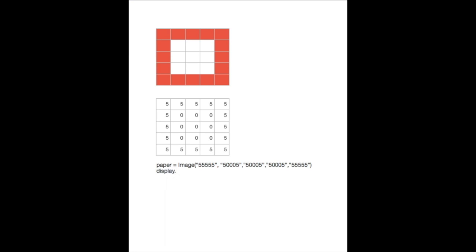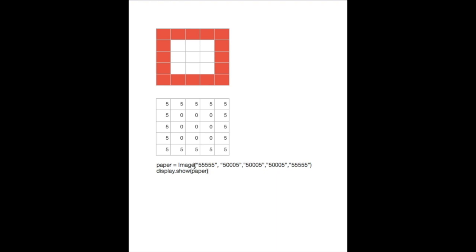That's all well and good, but that's created my image of paper. It's not actually displayed it to the screen. So if I want to display it, I still use display.show, but inside my parentheses, I put whatever I've called the image. In this case, I've called it paper. So I started with my image, and then changed all the red boxes to 5s and kept the others as 0s because I don't want to see them.